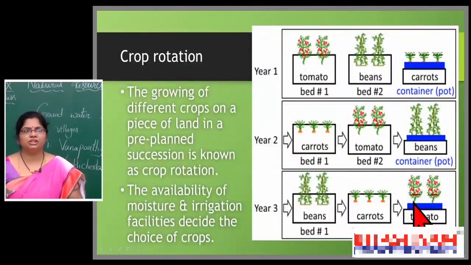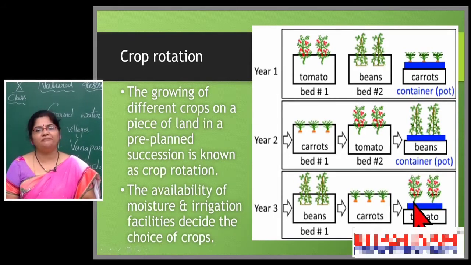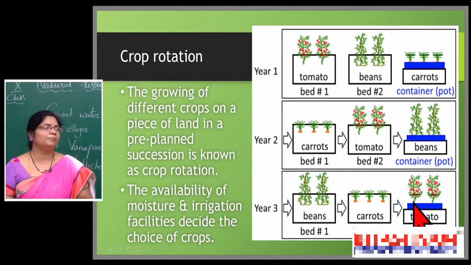And crop rotation: growing different crops on a piece of land in a pre-planned succession is known as crop rotation. One season one kind of crop, in the next season another kind of crop; in kharif one kind of crop, in rabi another kind of crop. In such a way the farmer changes the crop season by season, which helps the farmer, and it is more beneficial than the normal cropping pattern.